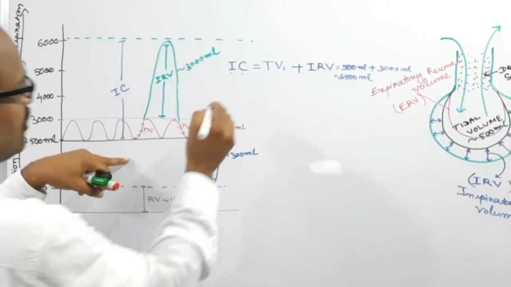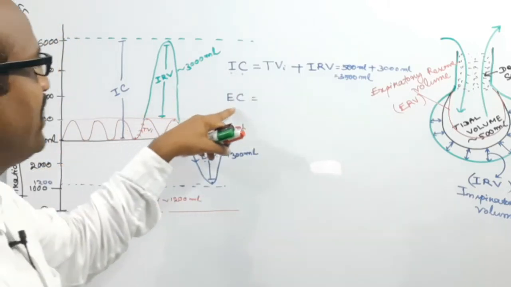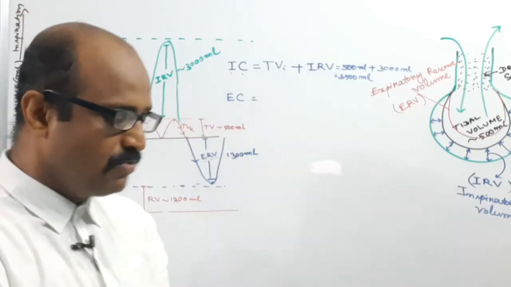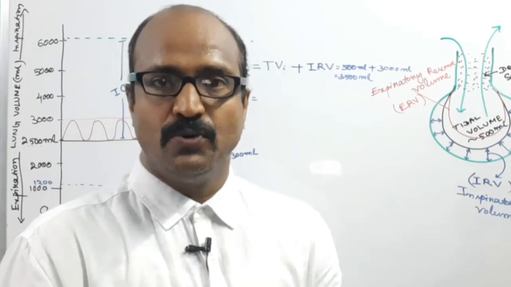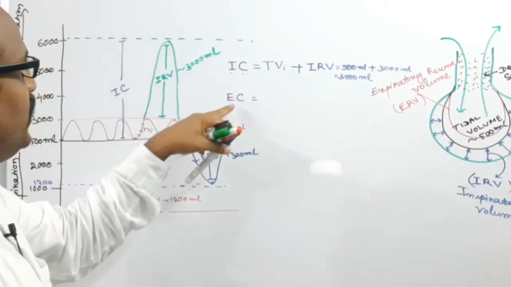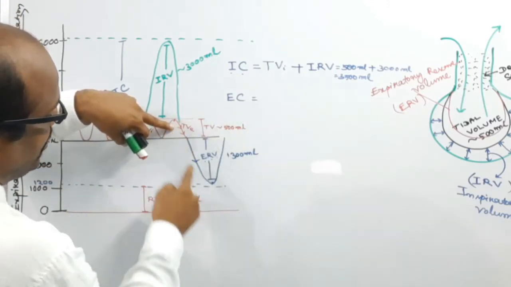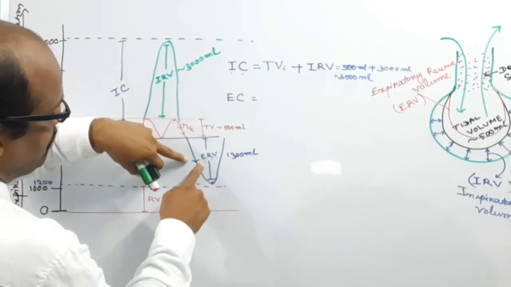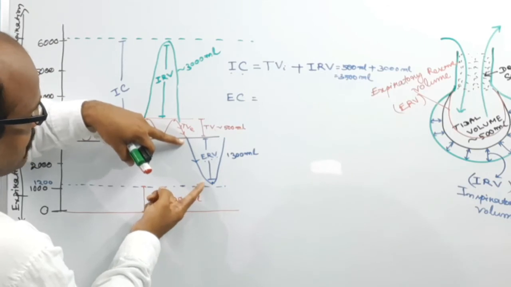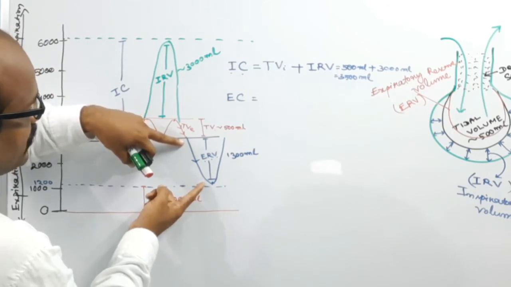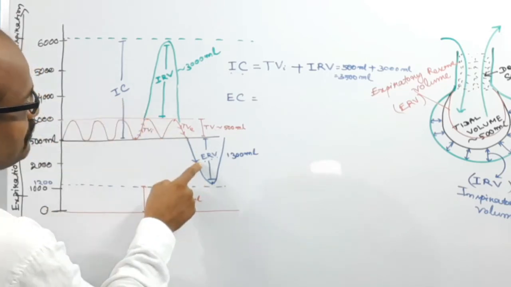Another parameter is the expiratory capacity: the total amount of air expelled during forceful expiration. Expiratory reserve volume is the extra air expelled beyond the tidal volume during forceful expiration, but expiratory capacity is the air expelled by the lungs during forceful expiration, which is the tidal volume plus the expiratory reserve volume.